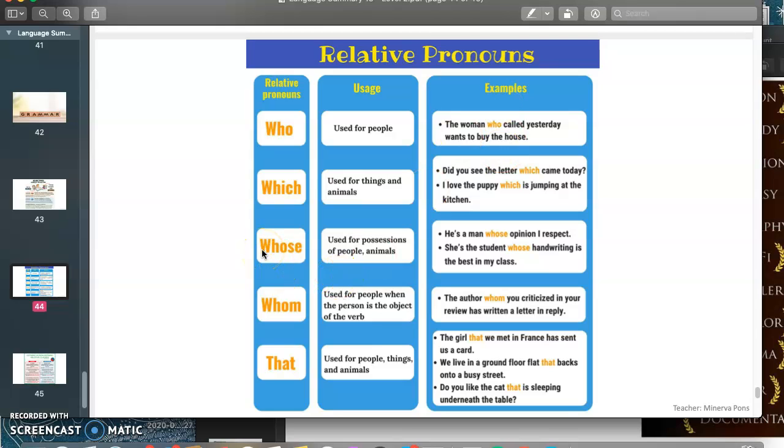We use whose for possession. Remember that we say, for example, whose hat is this, or whose glasses are these, with an exercise with that. So then, for example, I can say he's a man whose opinion I respect. It means that the opinion I'm talking about belongs to him, that is his possession. So she's the student whose handwriting is the best in my class. That means that the handwriting is hers, it belongs to this student.